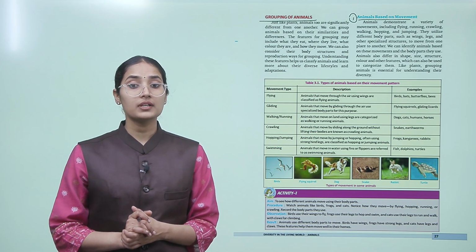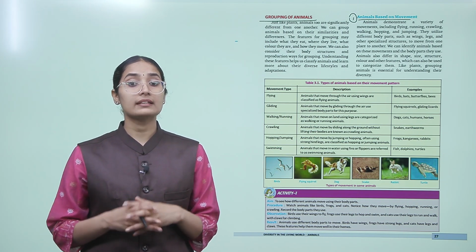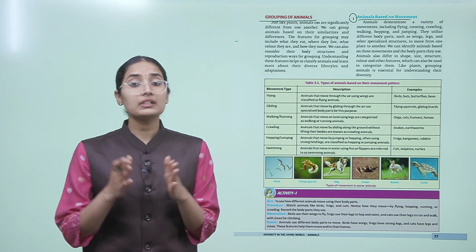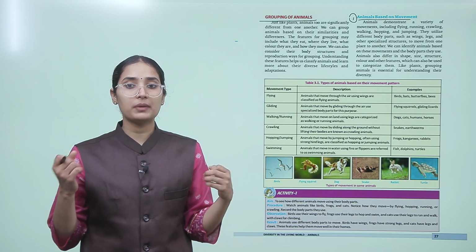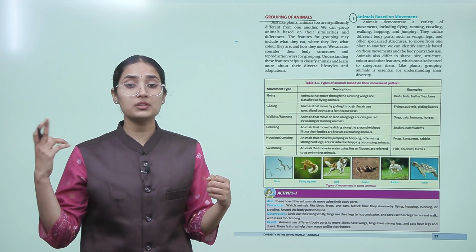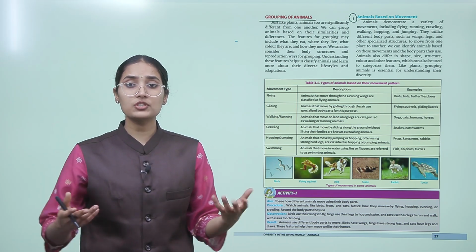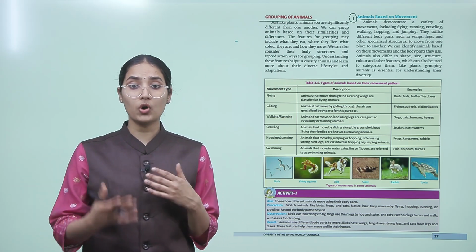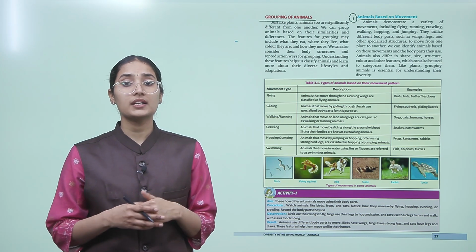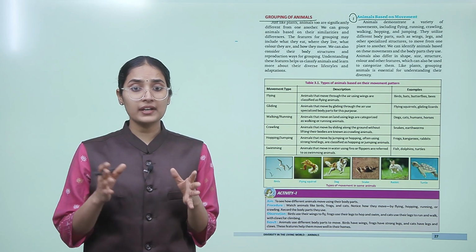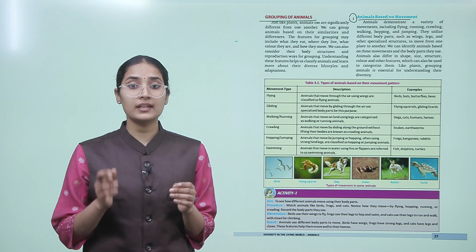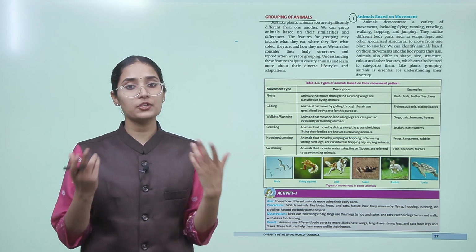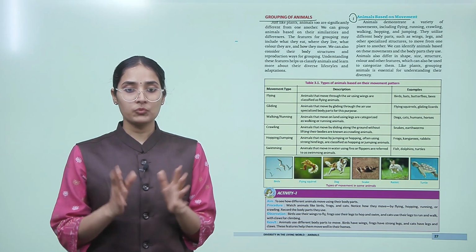Animals also differ in shape, size, structure, color, and other features, which can also be used to categorize them. Like plants, grouping animals is essential for understanding their diversity. So for animals, we will categorize them based on their movement. For example, birds use their wings to fly. Some run, some crawl, some walk, some hop, and some jump. So we can identify animals based on these movements, and then we will identify the body parts that they are using for these kinds of movement.